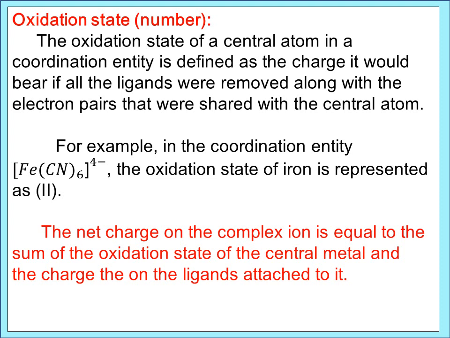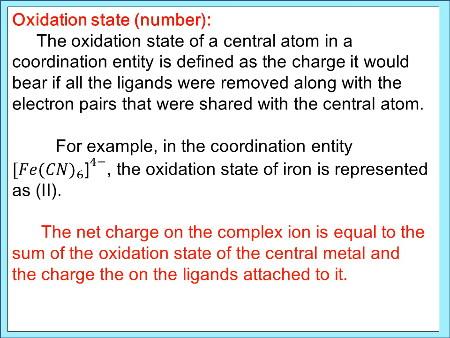Only if you know the net charge on the complex can we calculate the oxidation state of the central metal ion. If you consider the same example, K4[Fe(CN)6], remove the 4 K, so the net charge will be 4 minus. The net charge on the complex can be calculated using the formula: oxidation state of the central metal atom plus number of ligands into charge on the ligand. In the case of [Fe(CN)6]4-, the net charge is 4 minus.